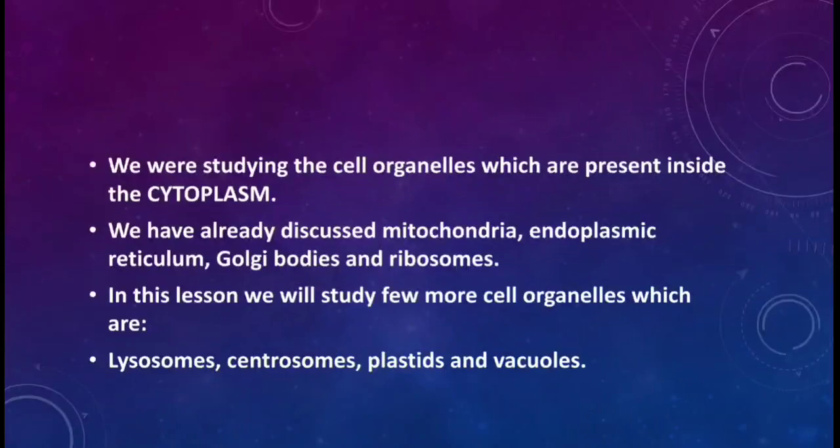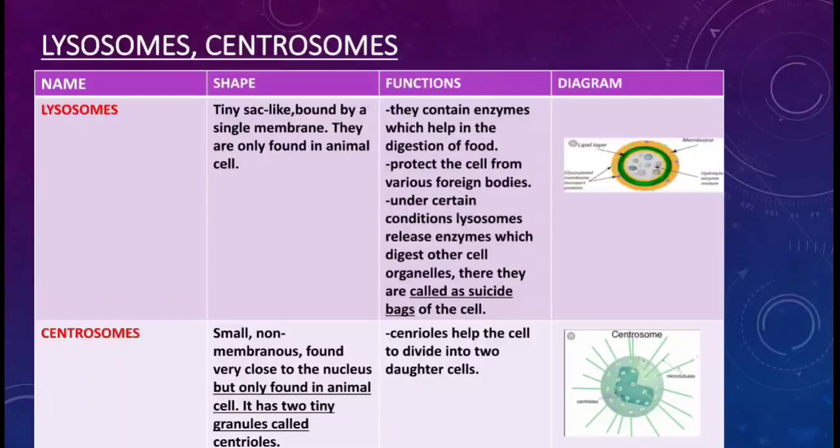We were studying the cell organelles which are present inside the cytoplasm. We have already discussed these cell organelles, which are mitochondria, endoplasmic reticulum, Golgi bodies, and ribosomes in the previous lesson. In this lesson, we will study a few more cell organelles, which are lysosomes, centrosomes, plastids, and vacuoles. So let us study about lysosome and centrosomes first.